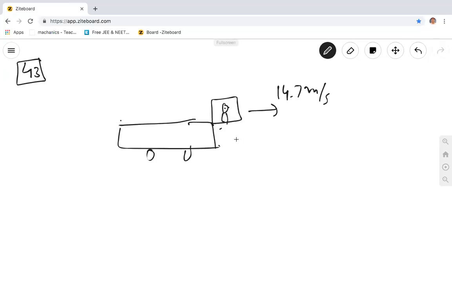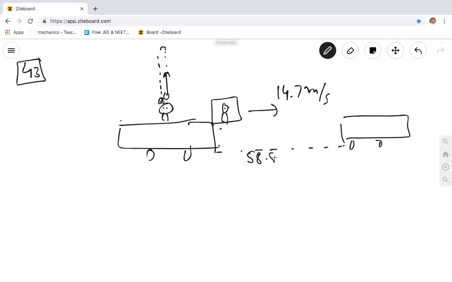On a horizontal road, the man throws a ball in such a way that it returns to the truck after the truck has moved this much of distance. Here is a boy, a person. It throws a ball upwards and it comes back. The boy catches the ball because it moves with a constant velocity. It will again be caught by the boy. Yes, sir. When the boy catches the ball, the truck has moved in the forward direction. How much distance? 58.8 meters.